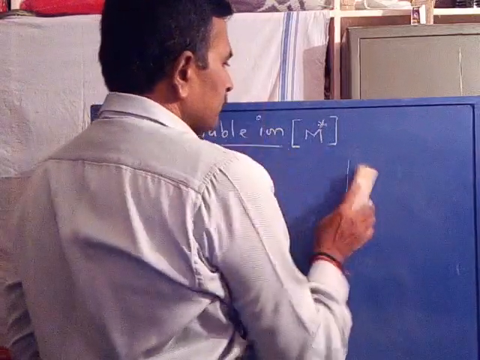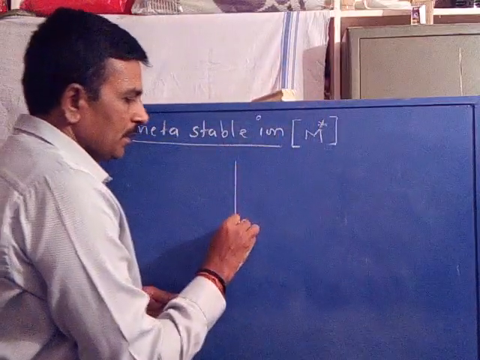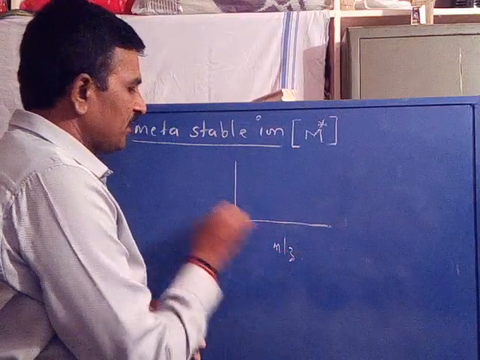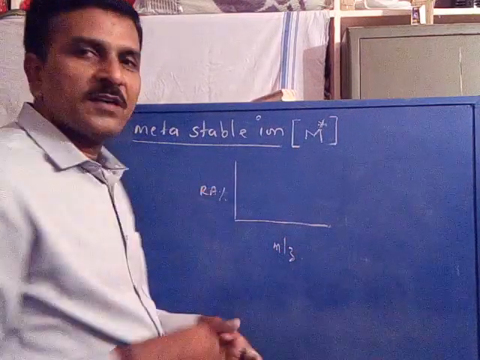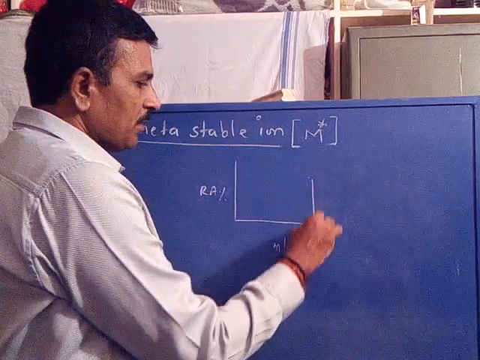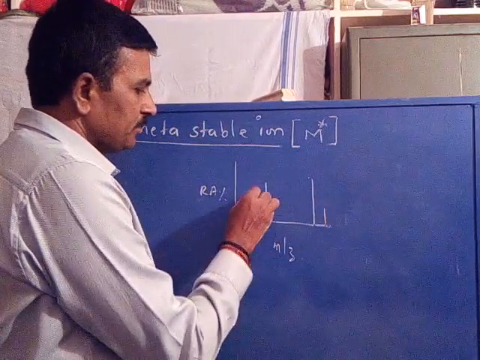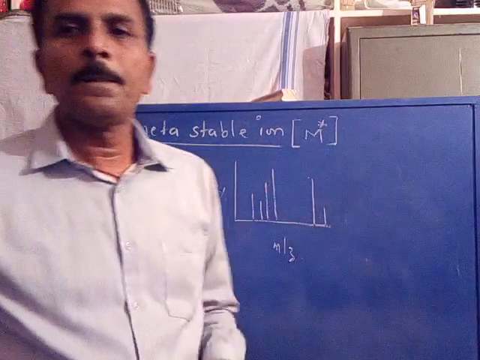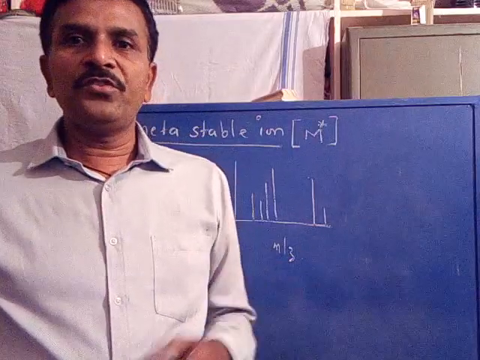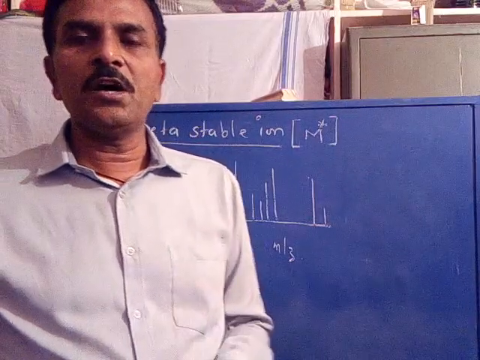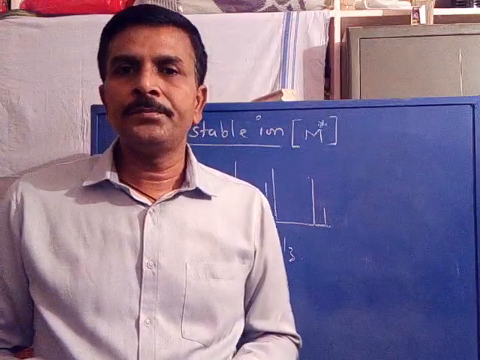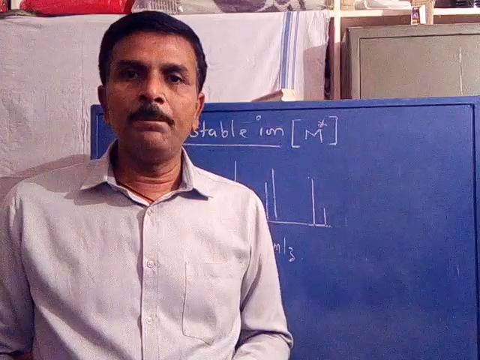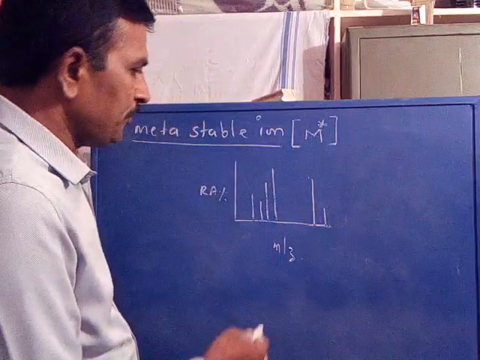in a mass spectrum, with M by Z value on the x-axis and relative abundance percentage on the y-axis, in addition to a sharp and intense signal like this, in some molecules broad and diffused signals appear at non-integral M by Z values.